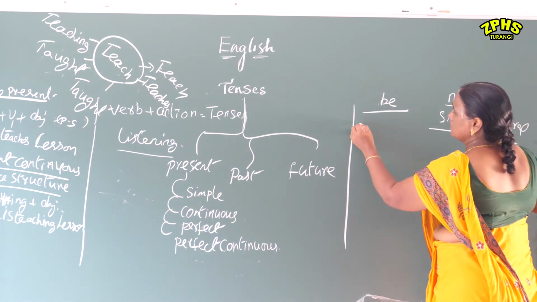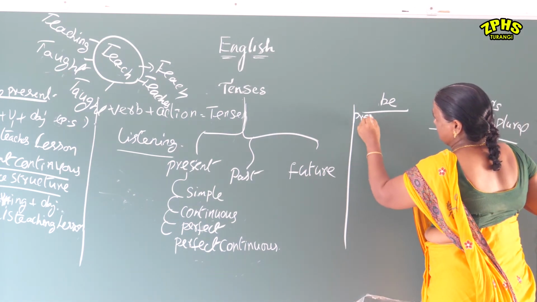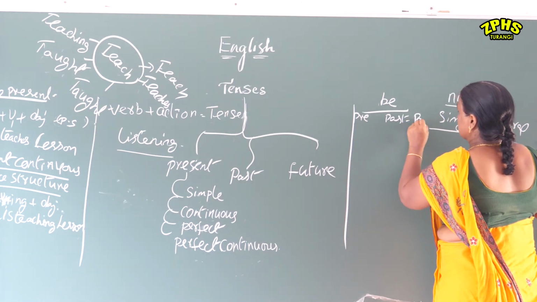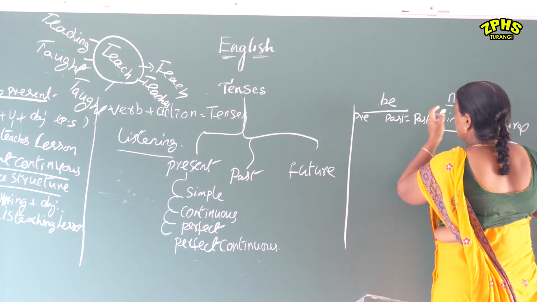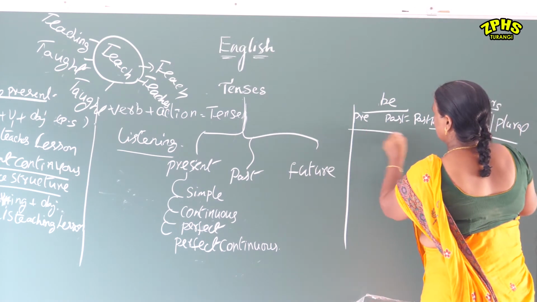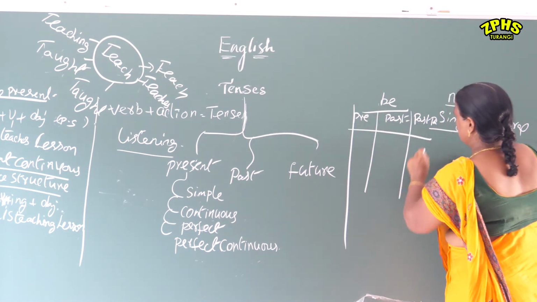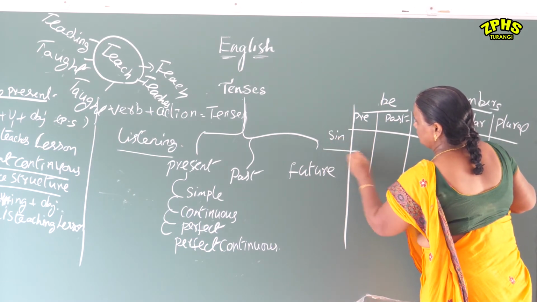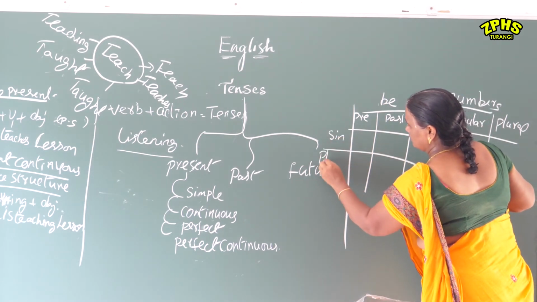Be forms in present tense, past tense and past perfect tense. Singular and plural.